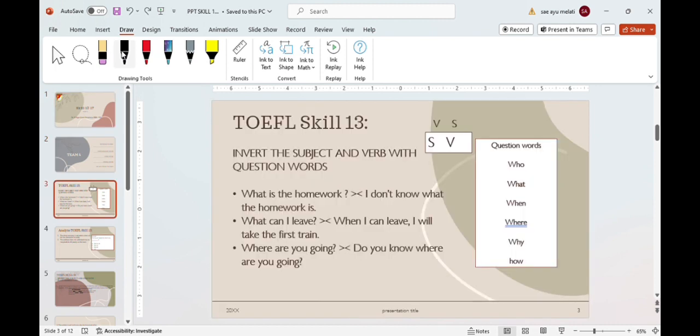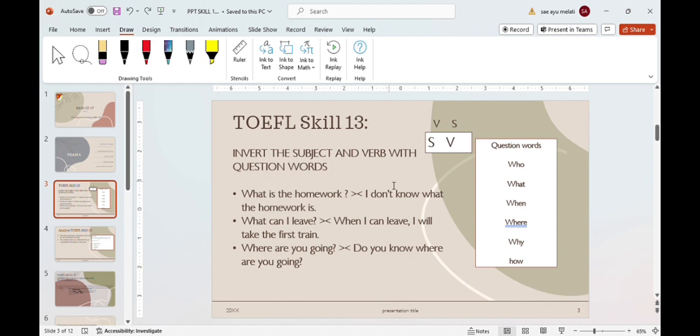Skill 13. Convert the subject and verb with question word. So, there is inversion, which means it must be reversed. Basically, sentences have a subject plus verb format. There are sentences where the verb comes first and then the subject is added. This is usually called inversion.